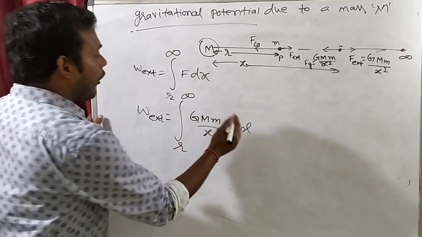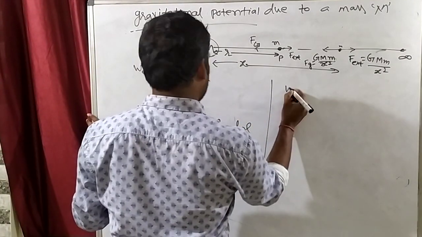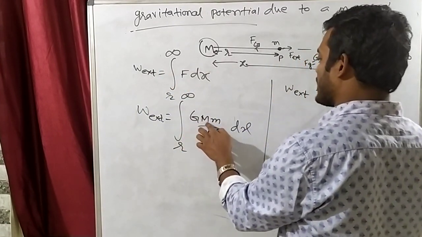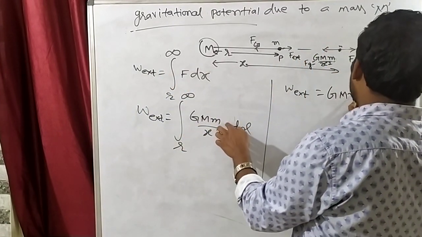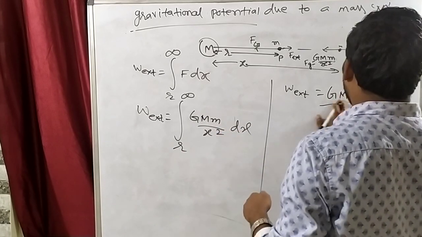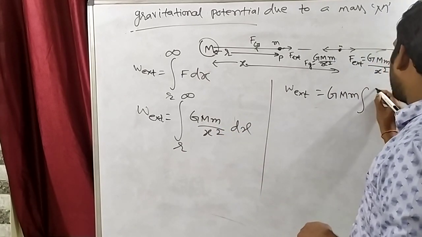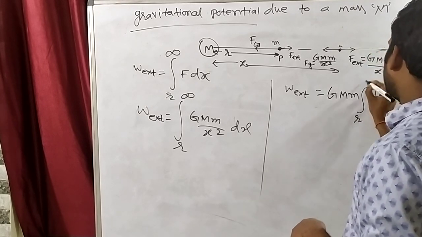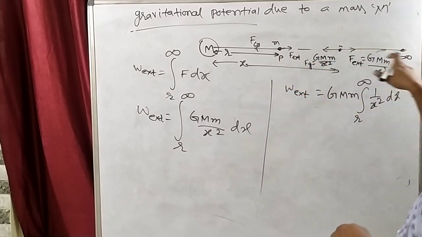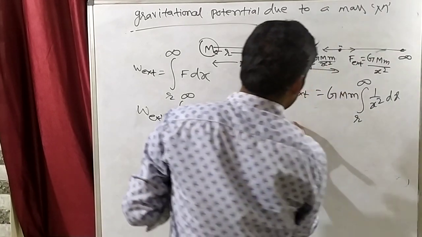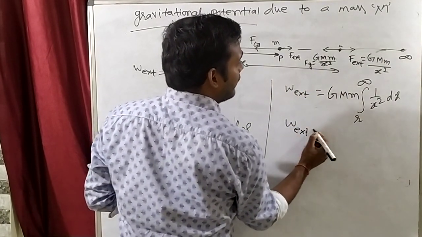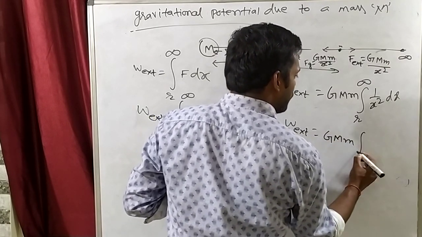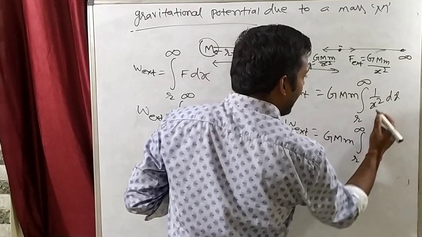Now see, take all the constants outside. What are the constants? Capital G is the universal gravitation constant, capital M is constant, small m is the test mass, constant. What is left inside? Integration of 1 by x square dx, and the limit will be r to infinity. Clear? So work done by external force is G M m times the integration from r to infinity of 1 by x square dx.